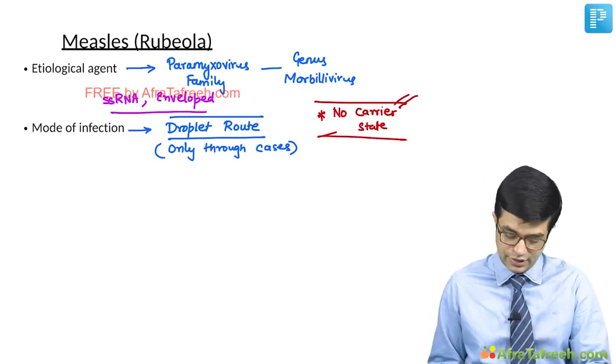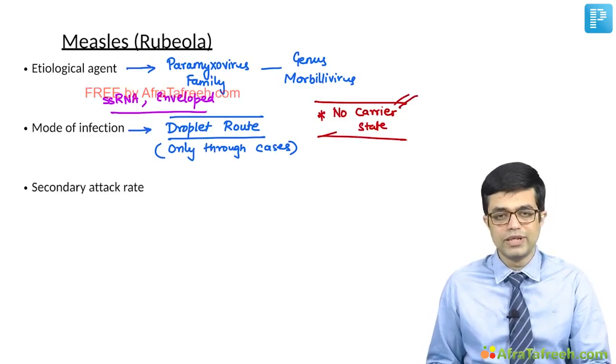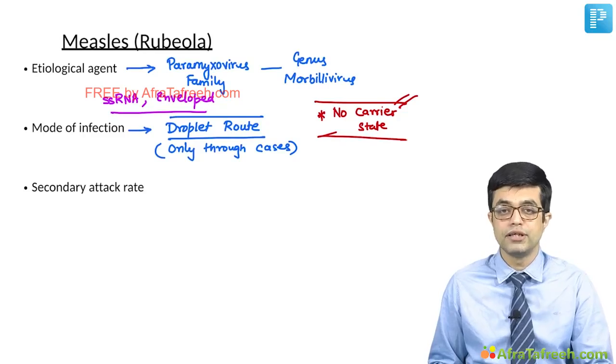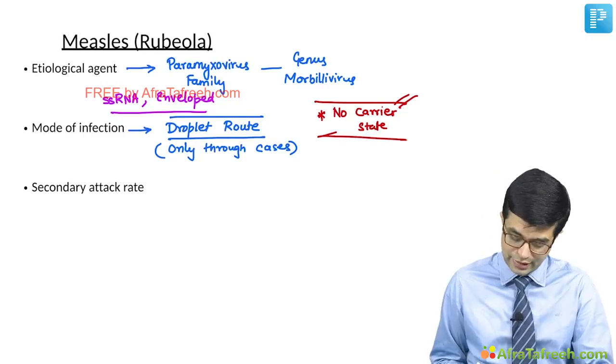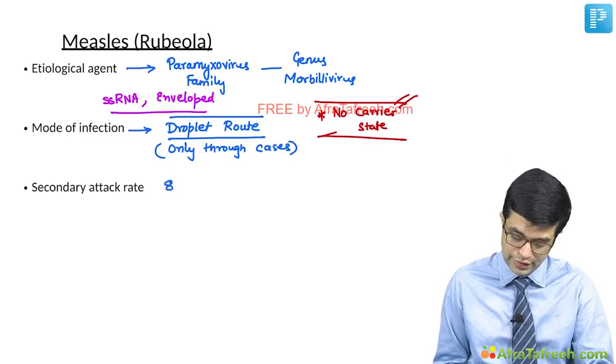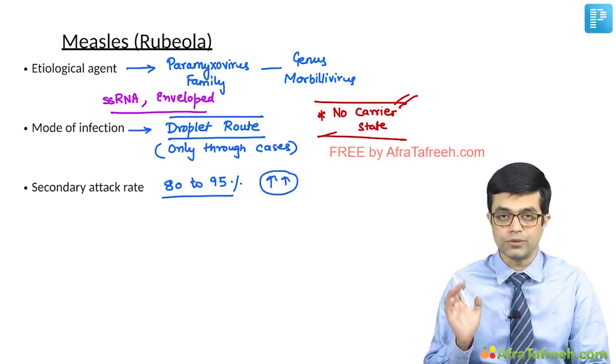The third thing that we need to know is it is a highly infectious condition with the secondary attack rate mentioned in standard books ranging from 80 to 95%. So it has a high secondary attack rate. So it is a highly infectious condition.